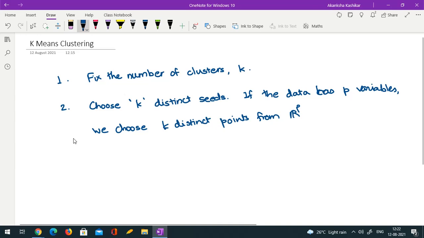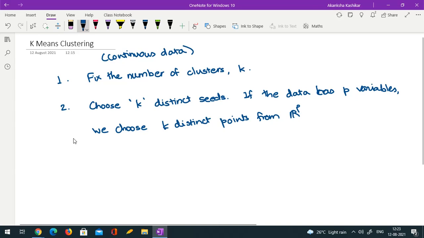Okay, we are assuming continuous. For k-means, we assume that the variables are continuous. All the variables are continuous because we want to compute the mean at some time point. So for categorical data, we can't compute the mean. So it is assumed that we are talking about continuous data. Okay. So choose k distinct seeds.